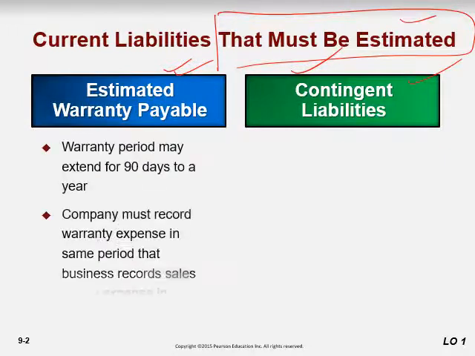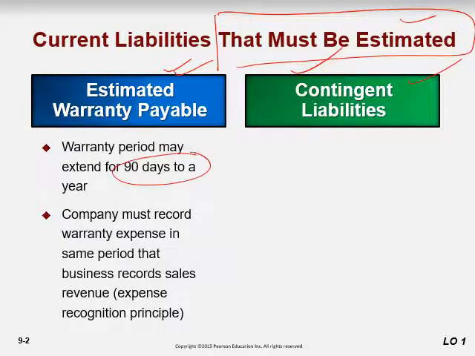So, warranty payable: the warranty period may extend from 90 days to a year. In that period, anyone can claim the warranty, and it has an expense, right? And when they apply for warranty, you are liable to pay them. So that becomes your liability. But you don't know how many claims and how much the amount would be, right? So the company must record warranty expenses in the same period that the business records sales revenue, right?